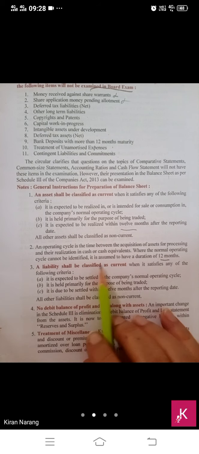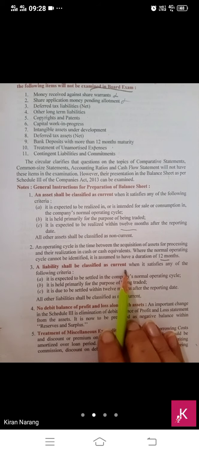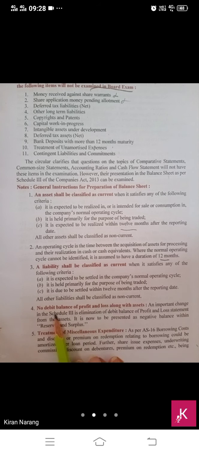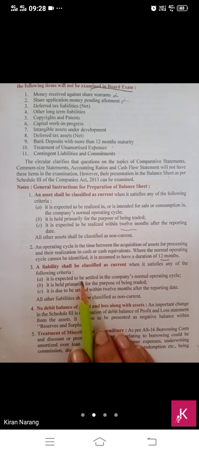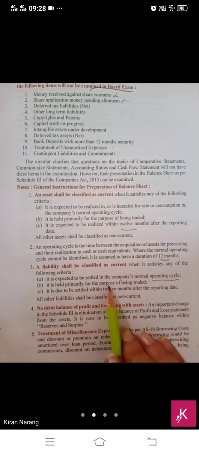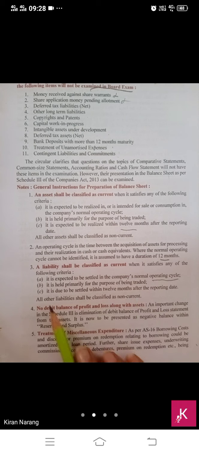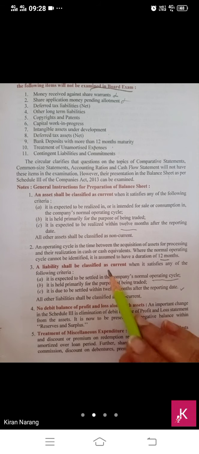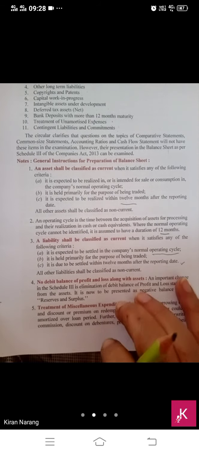Then a liability should be classified as current when it satisfies the following criteria. It is expected to be settled in the normal operating cycle, within 12 months. It is held primarily for the purpose of being traded. It is due to be settled within 12 months after the reporting date. So all other liabilities will be non-current liabilities.